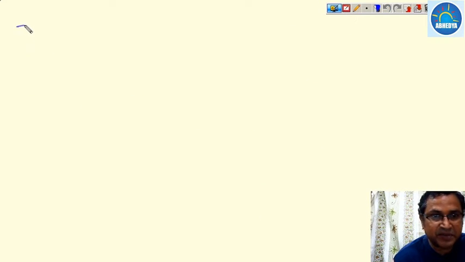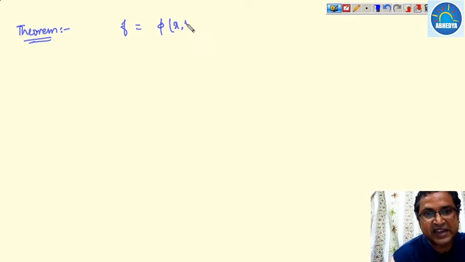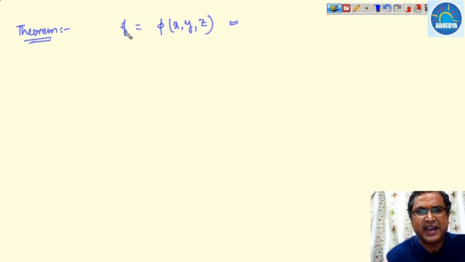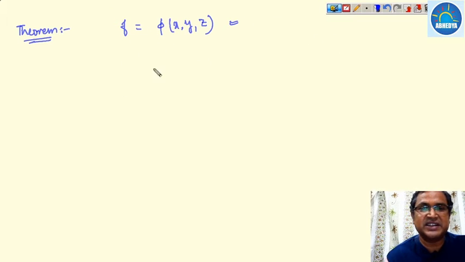Now theorem number 2. Suppose we are given a function f, which is a function of x, y and z. Or suppose we have variable x that is a function of x, y, z, y is a function of x, y, z, and z is also a function of x, y and z.